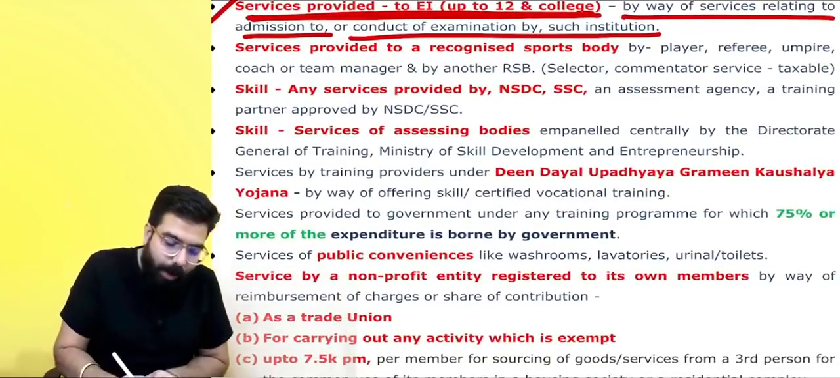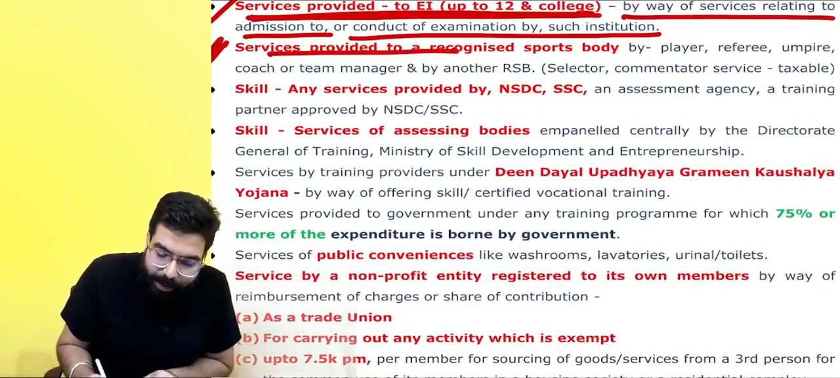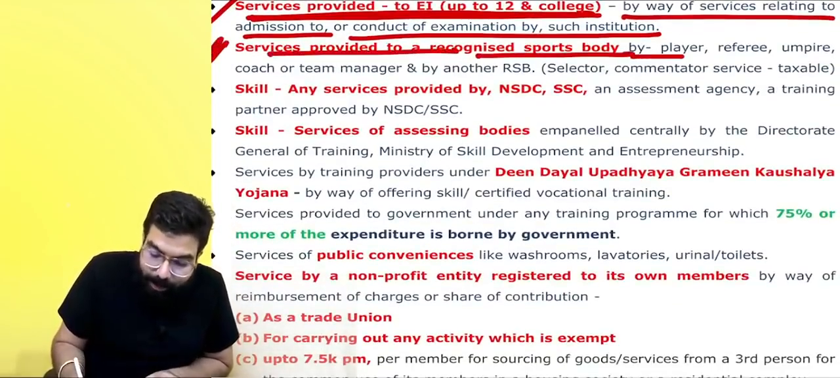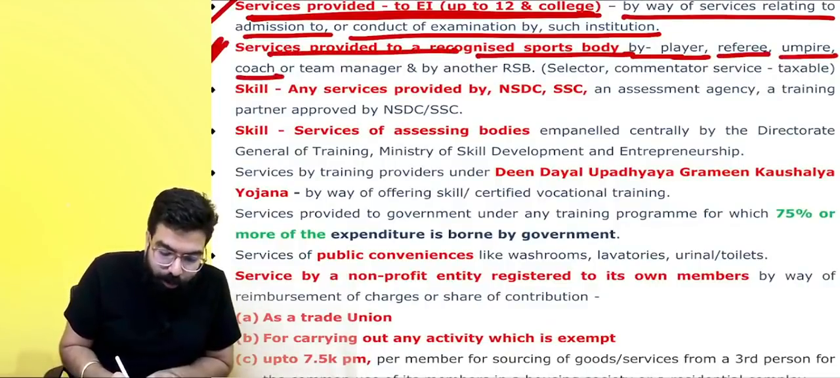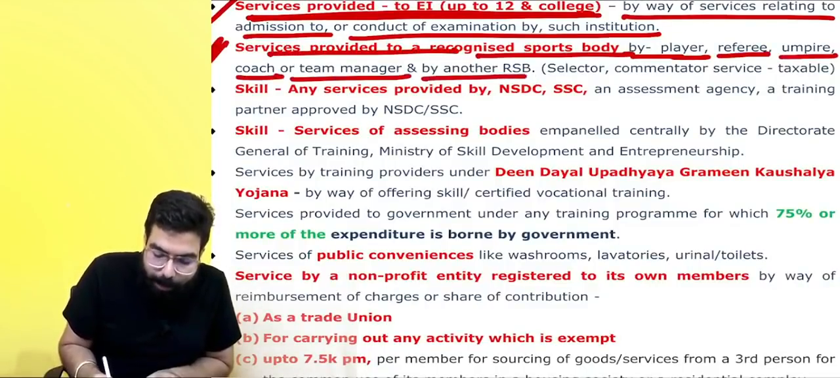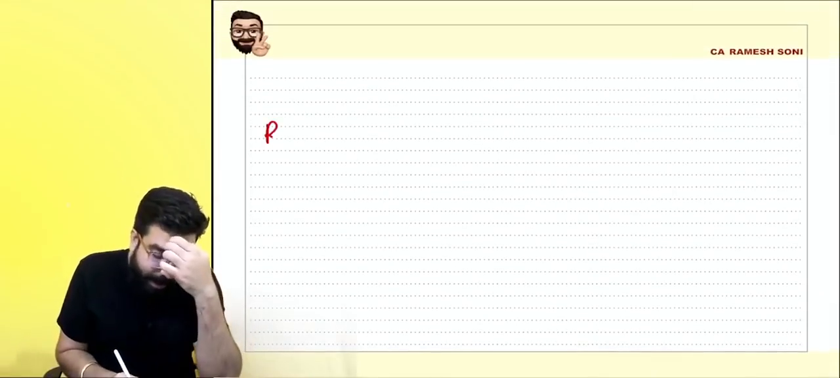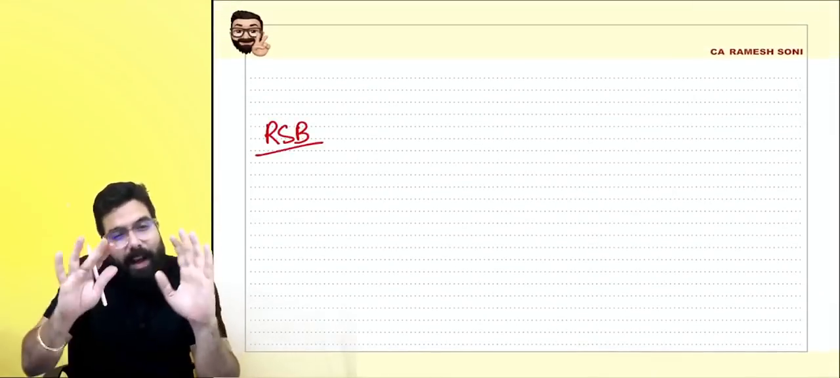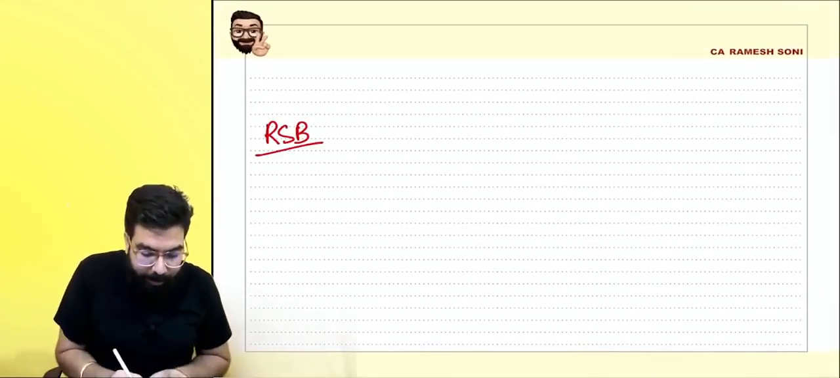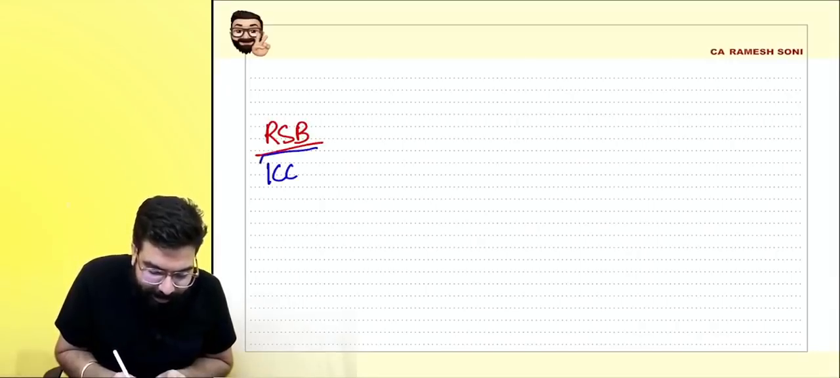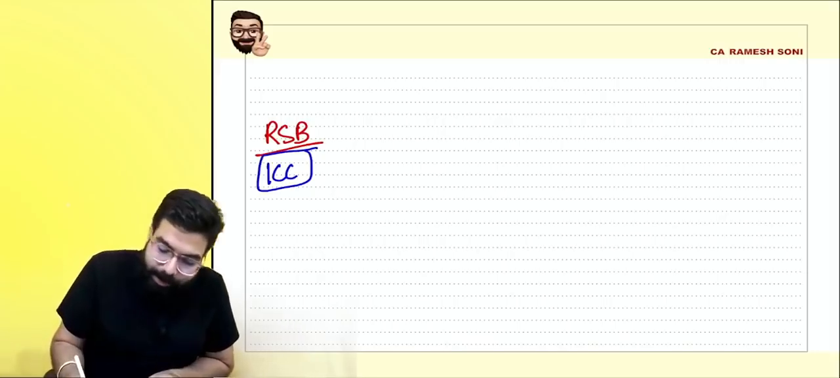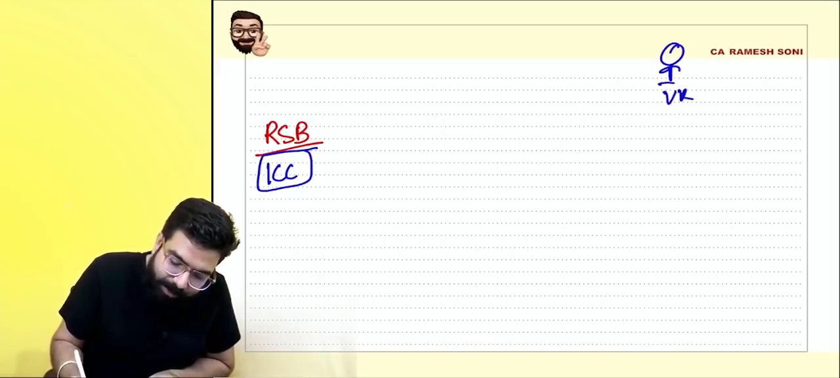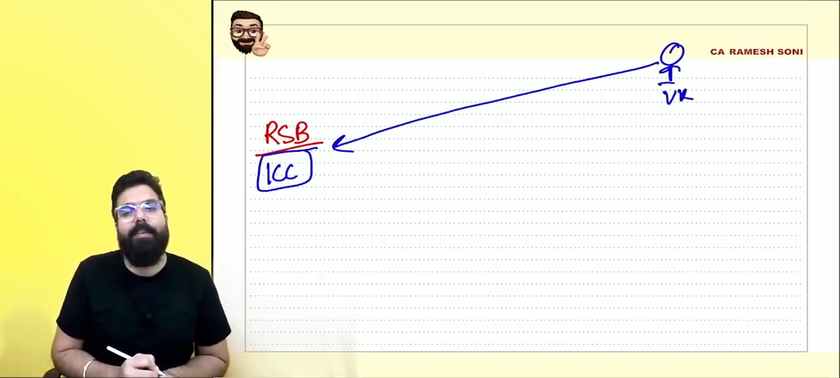Next. Services provided to a recognized sports body by player, referee, umpire, coach, or a team manager, or by any other sports body. Everyone over here, for an example, there is a recognized sports body. For an example, I am telling only for classroom purpose. So, for an example, ICC is a recognized sports body. Now, over here, Virat Kohli is there. Virat Kohli went ahead and provided services to ICC.